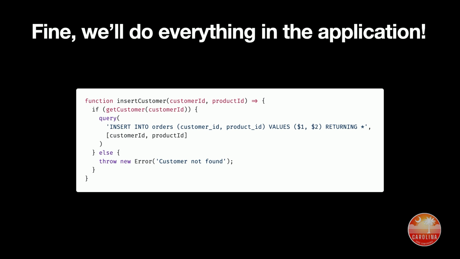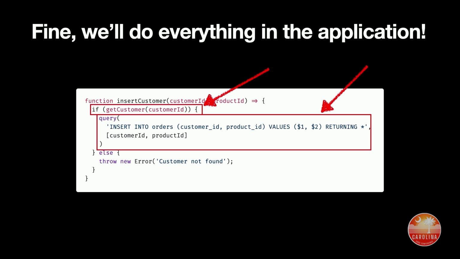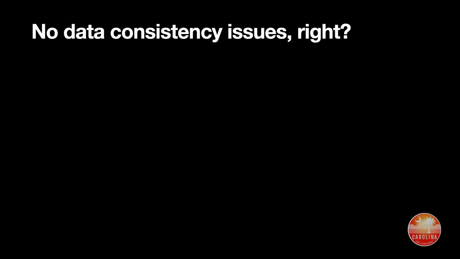So here we're looking at an early piece of order creation code. We're inserting an order for a given customer, and we want to make sure that the provided customer ID matches a real customer, right? That makes sense. So first we check, is there a customer with this ID? And if there is, we do an insert. So this is flawless, right? There's no data consistency issues with this approach.